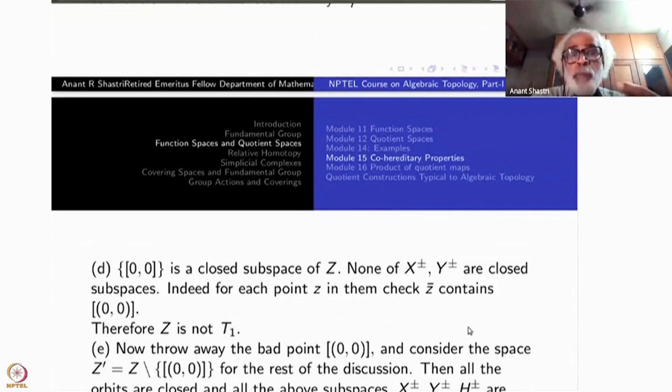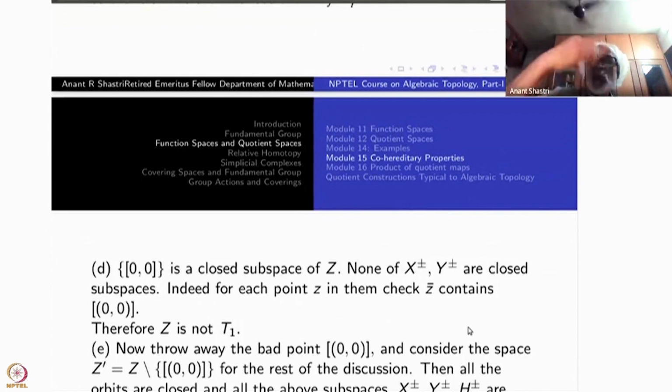So none of these points is a closed point inside Z. So what does it mean? It is not T1. All this happens because we have put in this bad point (0, 0).